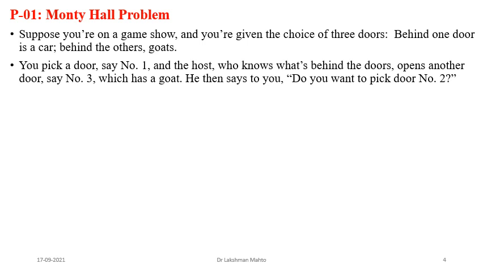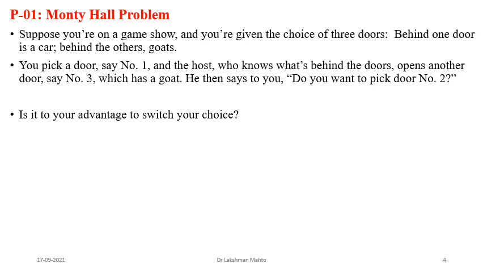That means you had already opted for door one, and the host had opened door three. After that he gives an option, would you like to switch and go for door two.